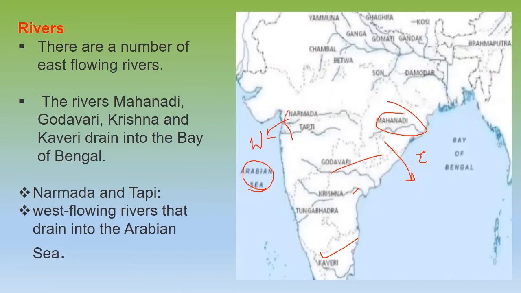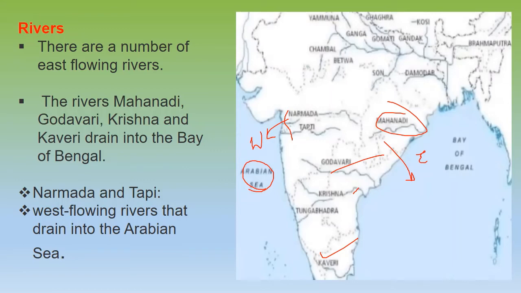Now we start with the rivers in the plateau region. Now we have the east flowing rivers. This Mahanadi, Godavari, then your Krishna, then your Kaveri. These are important rivers which are your east flowing rivers. That means this is the east direction and this is your west direction. So they all are falling into the east.